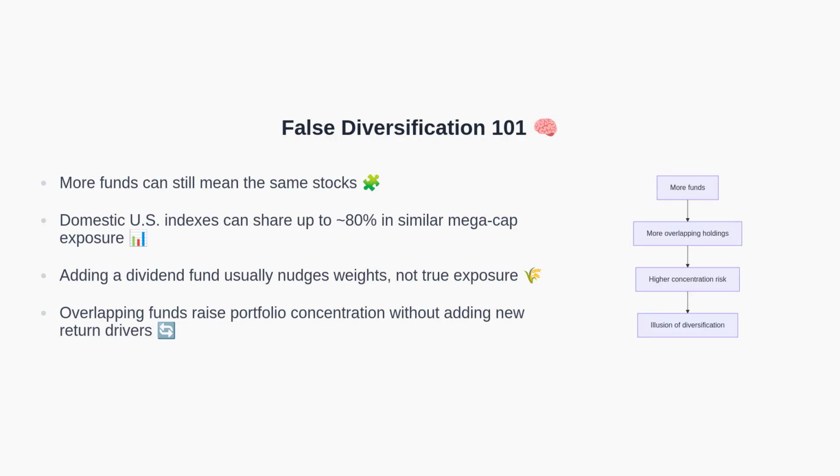False diversification means holding multiple funds that largely contain the same securities, particularly the same top 10 mega-cap stocks. Major U.S. indexes have significant overlap, sometimes exceeding a majority of their weight concentrated in similar names. Adding a dividend fund may adjust weights slightly, but does not introduce new, uncorrelated sources of return. Therefore, complexity rises without meaningful diversification benefits.